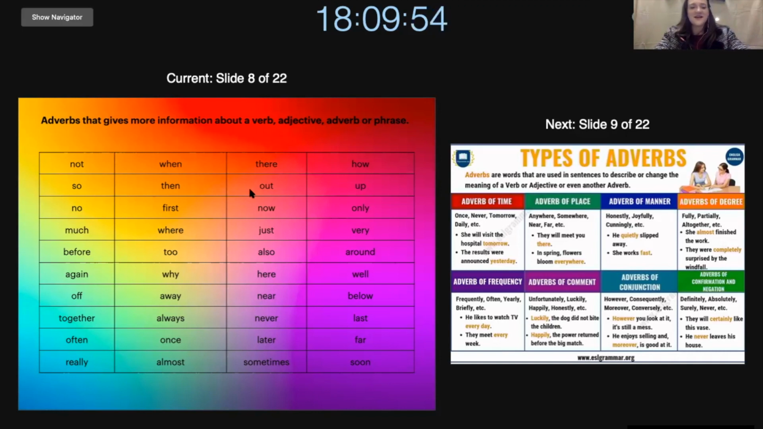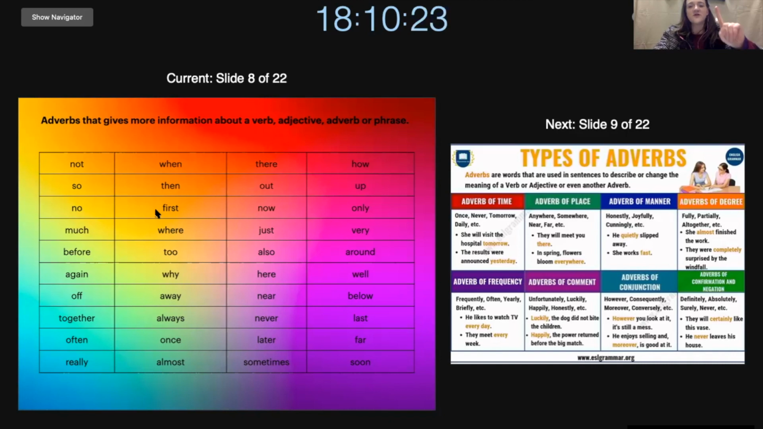Out is like going out a door. So you can go outside, come back inside, out. We also have up, which means going upwards. So we can say, I am going up with the elevator. We also have no. No refers to the same as not. So it is saying, no, it will not happen. Stop.